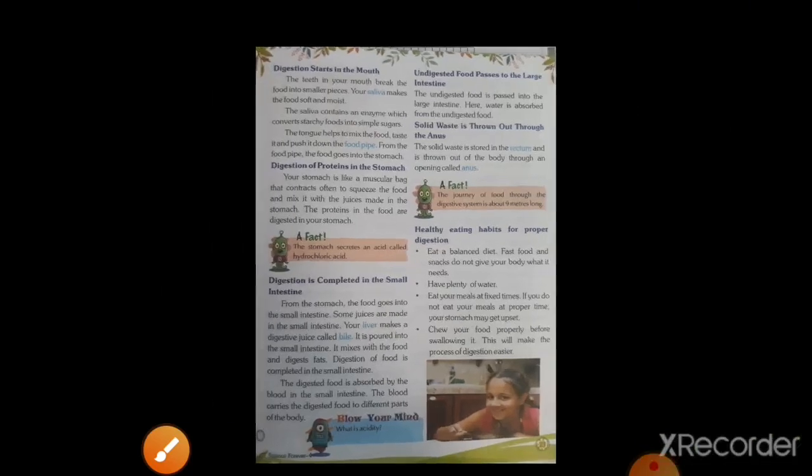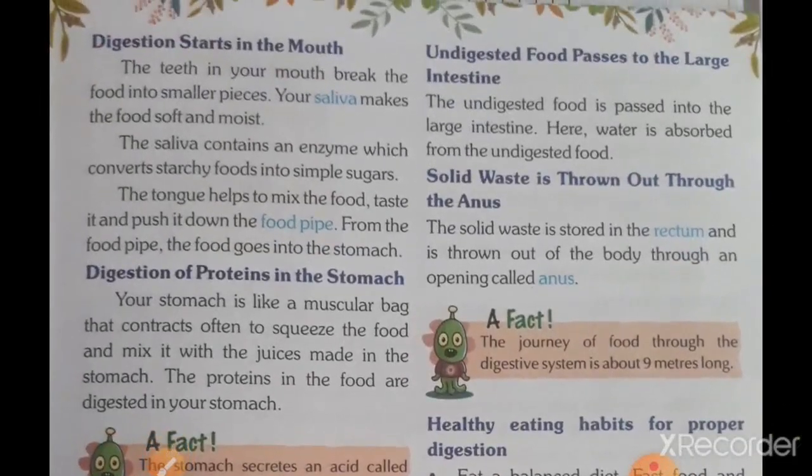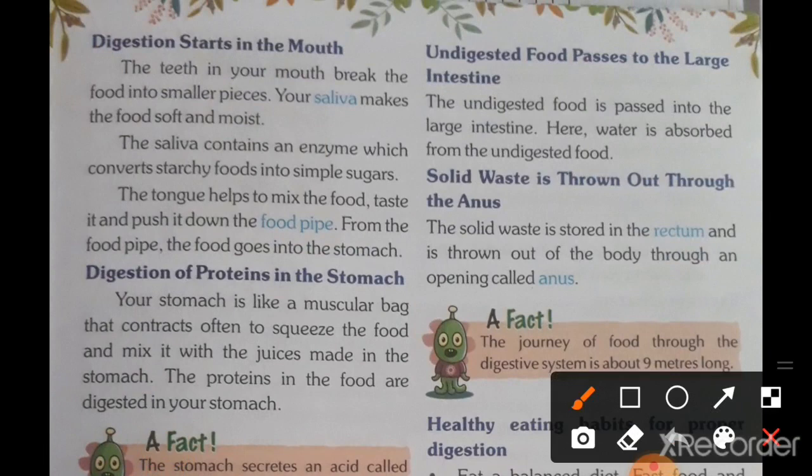Now come on next. Digestion starts in the mouth. The teeth in the mouth break the food into smaller pieces. Your saliva makes the food soft and moist. So first of all, your teeth break the food in your mouth, and the saliva mixes with the food to make it soft. The saliva contains an enzyme which converts starchy food into simple sugar. The tongue helps to mix the food, taste it, and push it down to the food pipe. Food pipe means esophagus. From the food pipe, the food goes into the stomach.